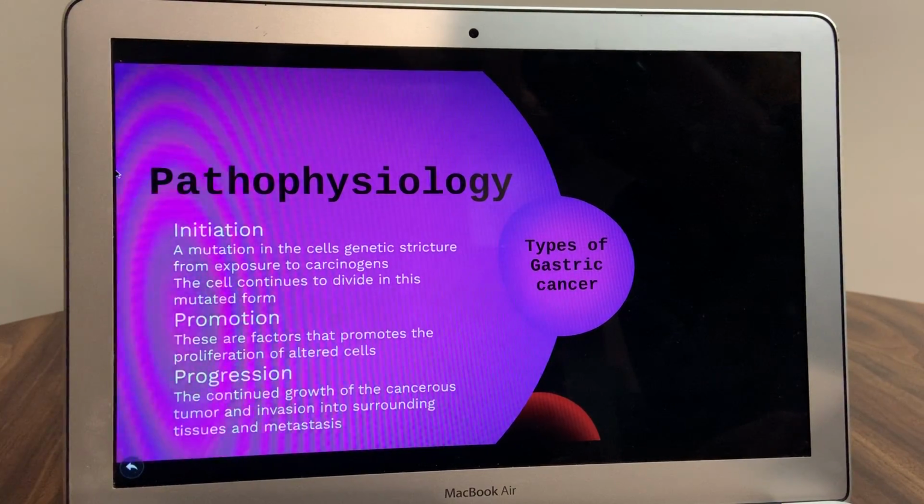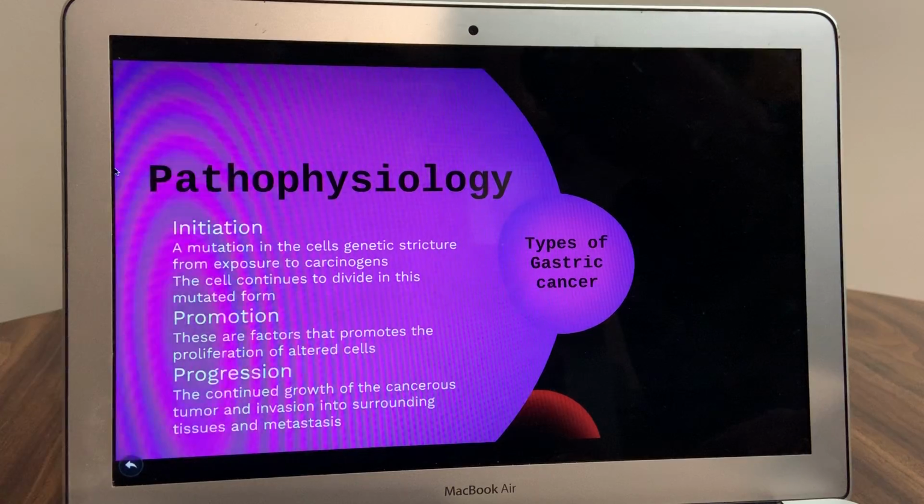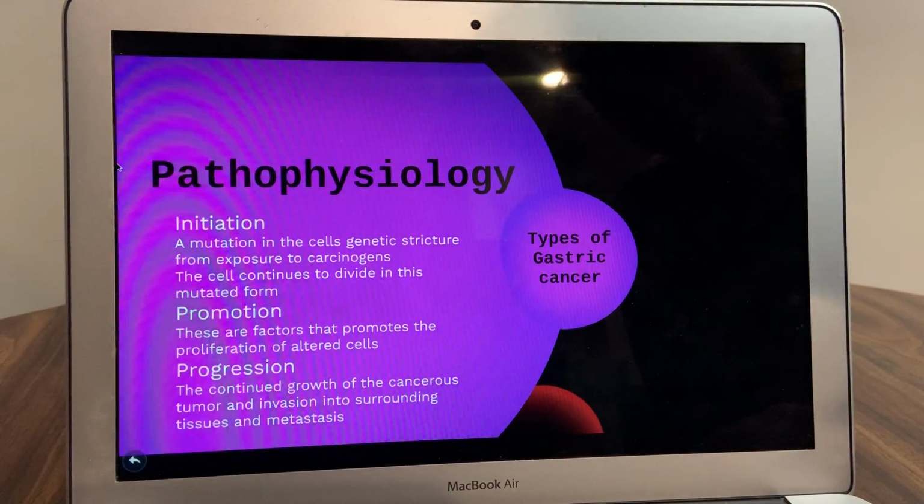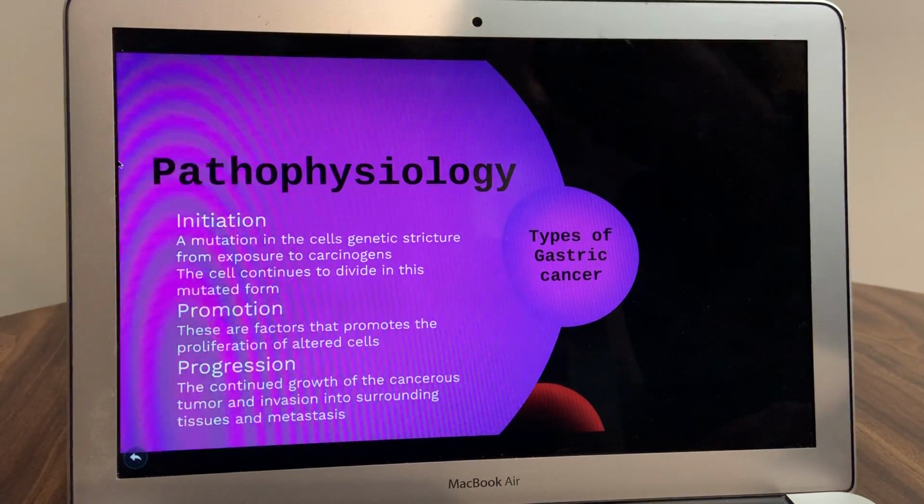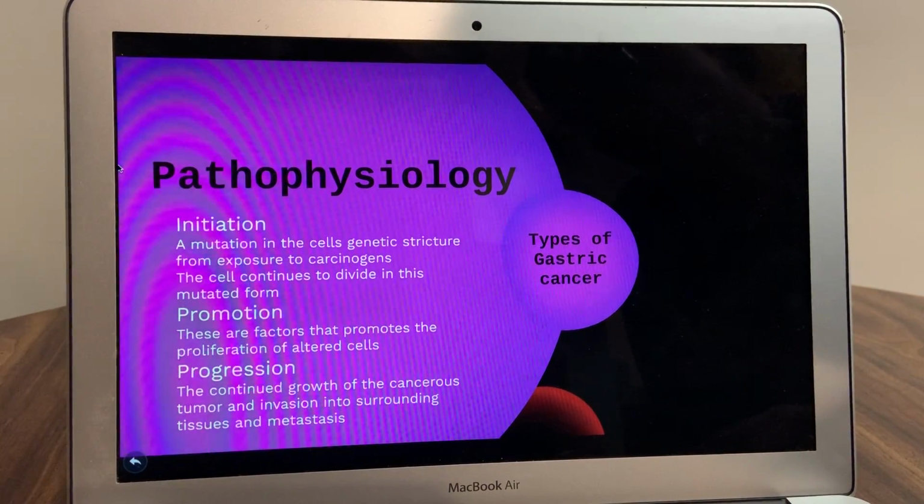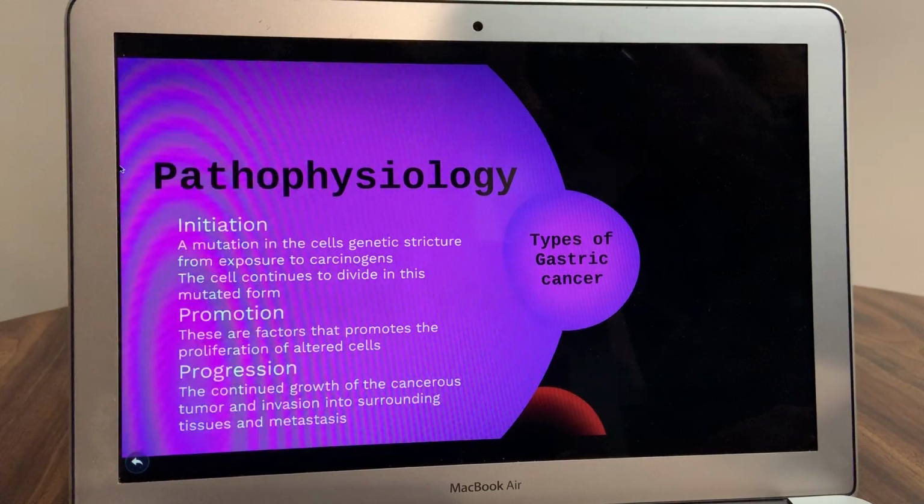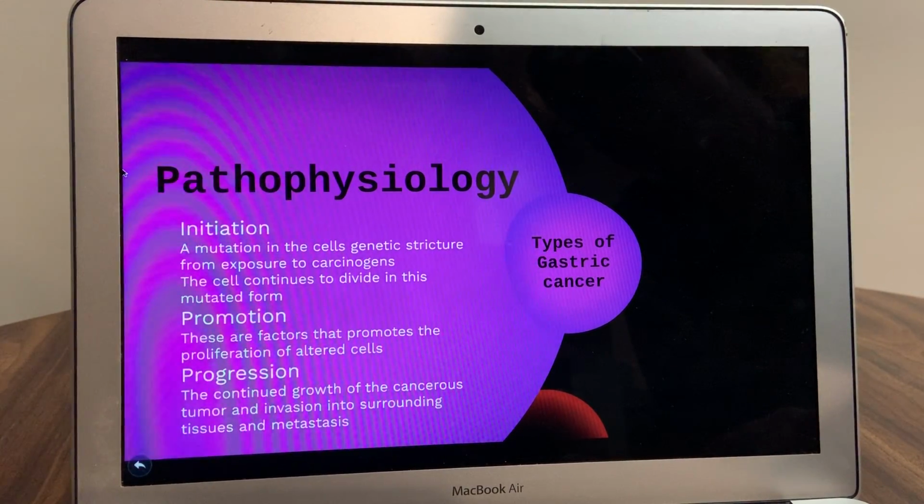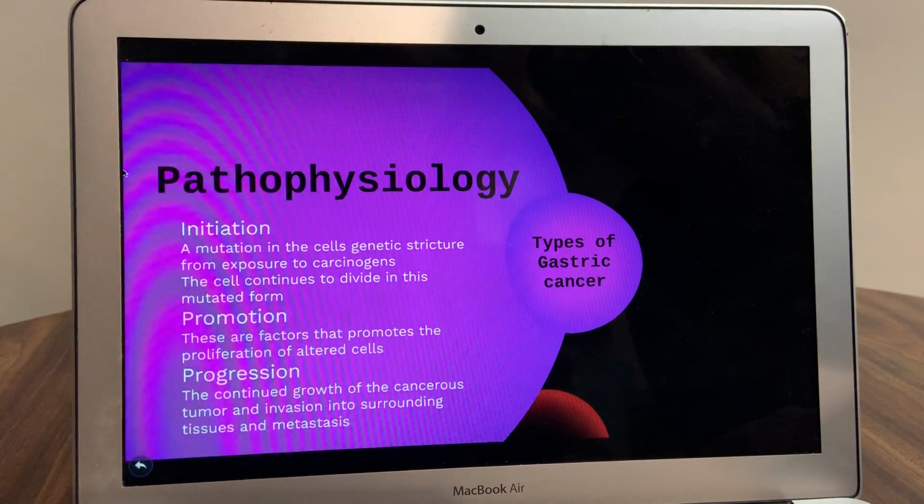Promotion is the second stage of cancer development, in which the proliferation of the altered cells is reversible. Some factors are known to decrease the likelihood of reversibility to normal cell structure. Some promoting factors can include obesity, smoking, and alcohol consumption. As the number of altered cells increases in population, the likelihood of sustained mutagenesis increases. Progression is the third and final stage of carcinogenesis.